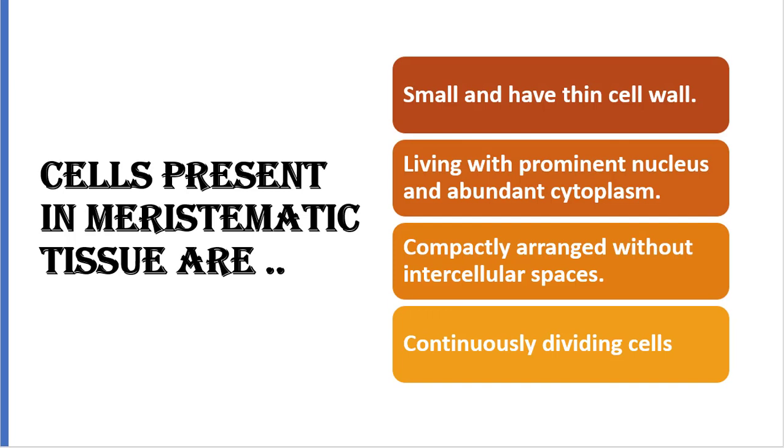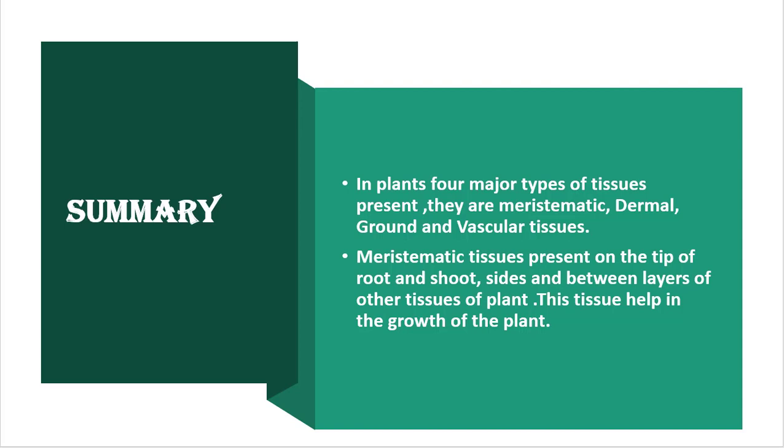And the complete summary of this class. In plants, four major types of tissues are present. They are meristematic, dermal, ground and vascular tissues. Meristematic tissues are present on the tip of root and shoot, sides and between layers of other tissues of plant. This tissue helps in the growth of the plant.